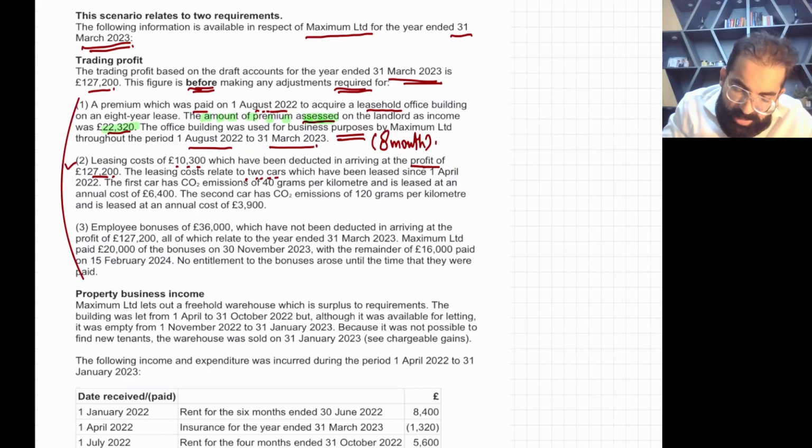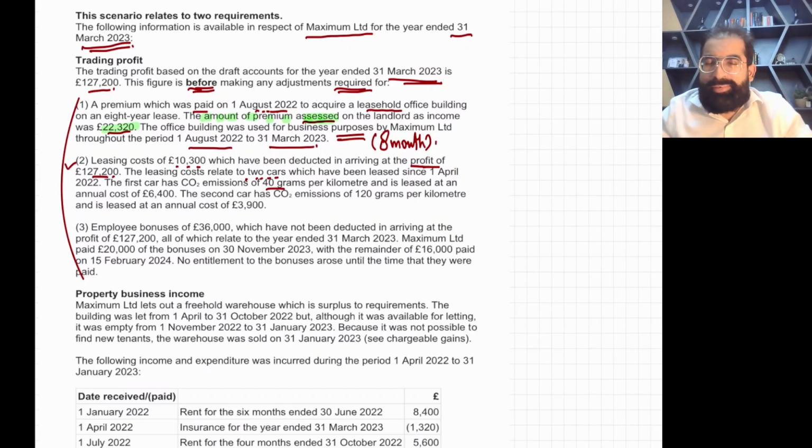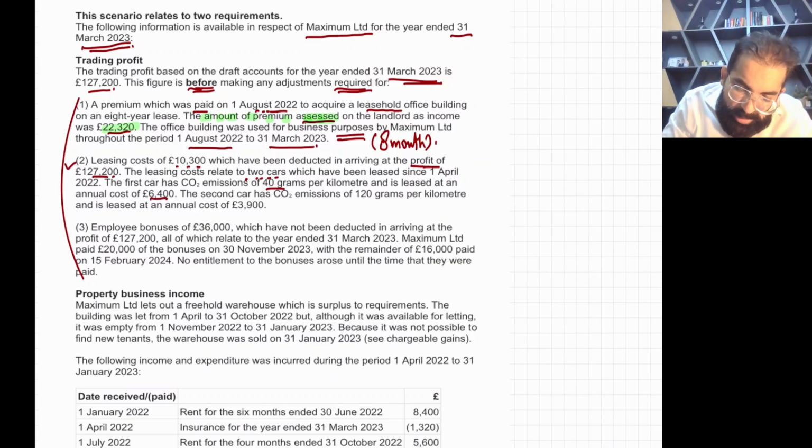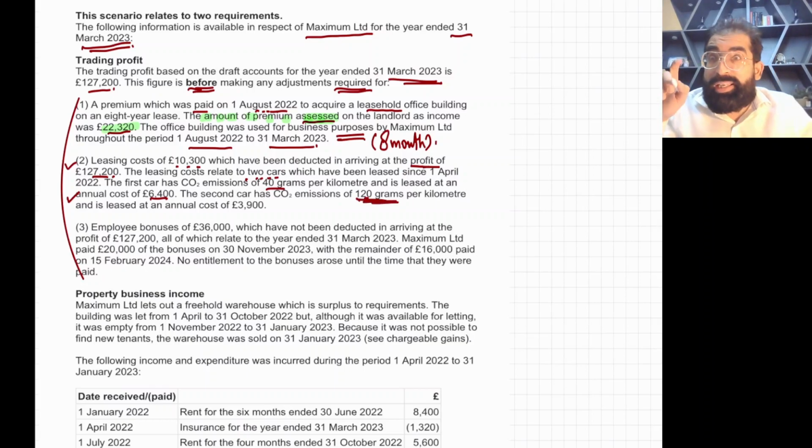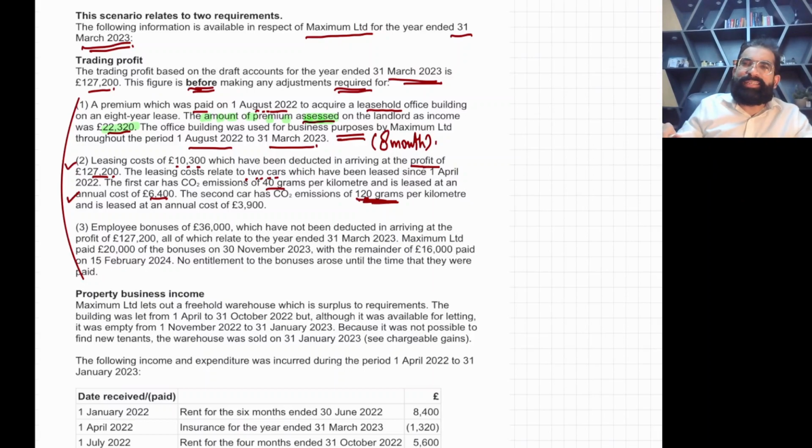The leasing costs relate to two cars which have been leased since 1st April 2022, from the beginning of the year. The first car has a CO2 emission rate of 40. Thank God, 40 grams is perfect. So no punishment, no adjustment required. It is leased at an annual cost of 6,400, and this 6,400 is perfect. The second car has a CO2 emission rate of 120, so it's dangerous.